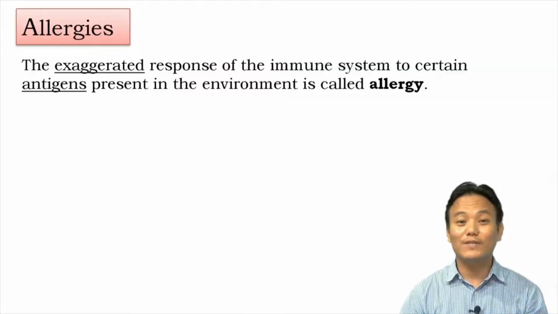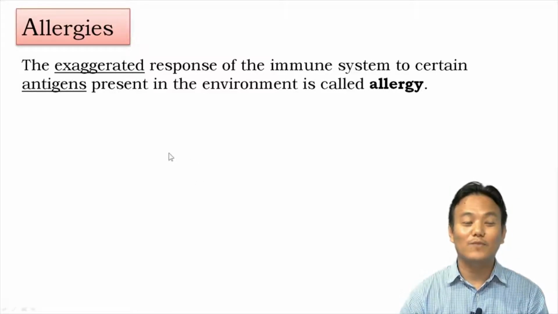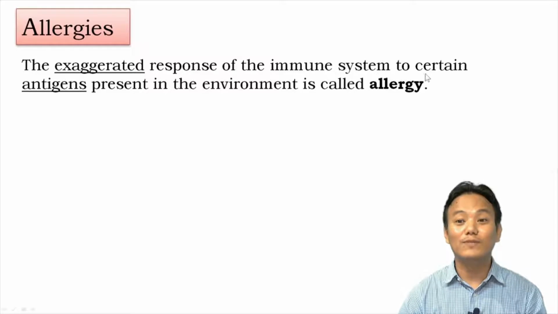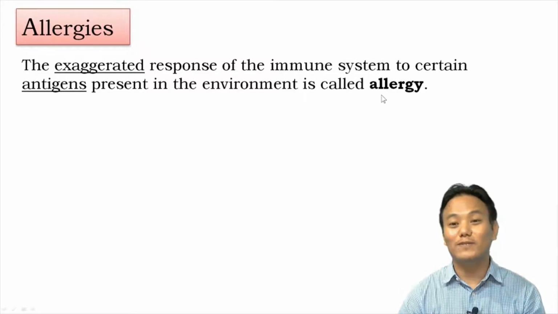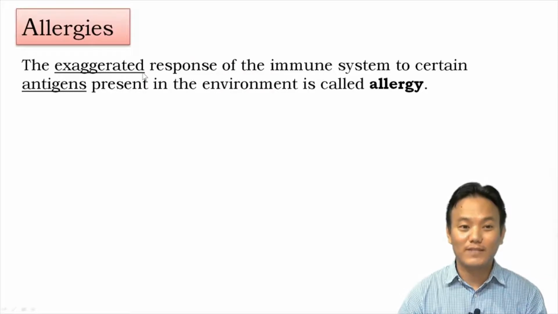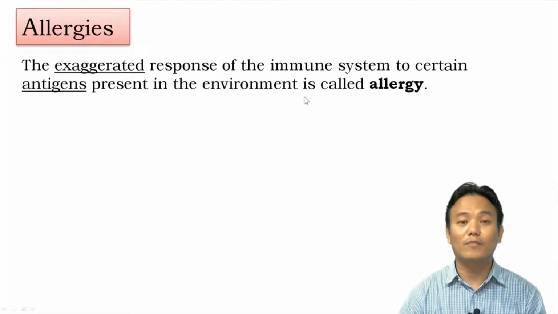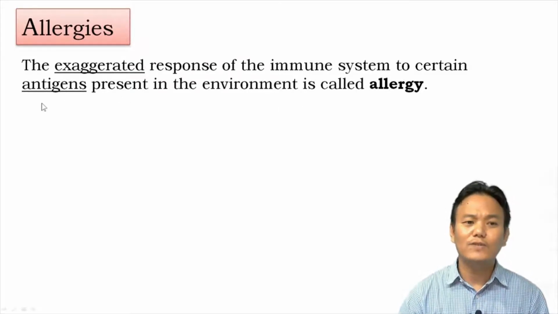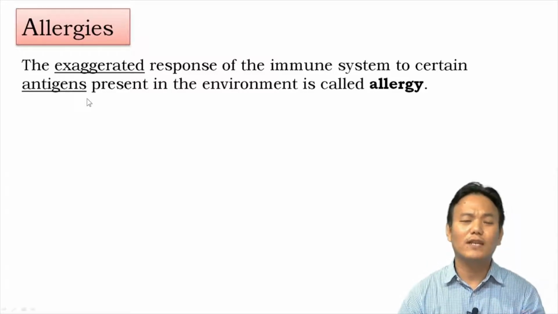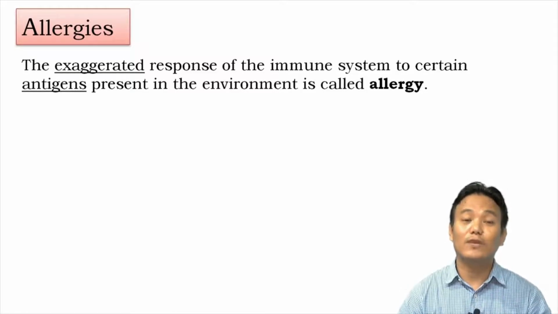Allergies or allergic reactions are diseases which happen due to abnormal functioning of your immune system. The exaggerated response of the immune system to certain antigens present in the environment is called allergy. By exaggerated, we mean an unreasonable response. These substances are not necessarily pathogenic or toxic to your body, but your immune system shows an abnormal, exaggerated response towards them, and that reaction is called allergy.